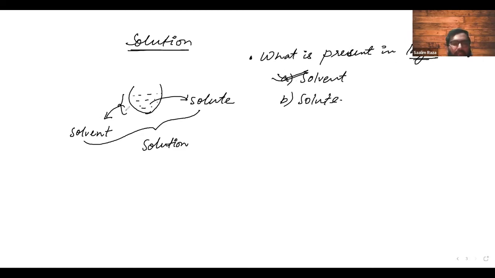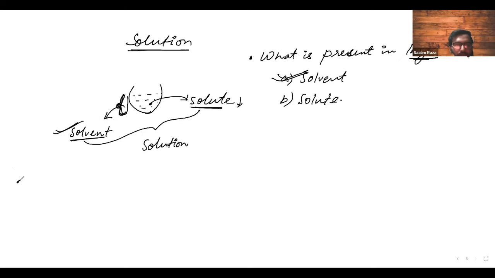Also, I represent this solution in this particular way because this arrow for solute is pointing only at this particular point, and this curly bracket for solvent is designating this whole amount. So even by this definition and this diagram, you can understand that solvent is in major amount, solute is in minute amounts. And this is also the definition for solvent and solute.